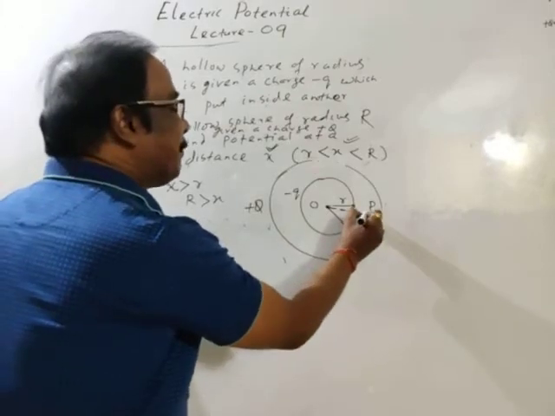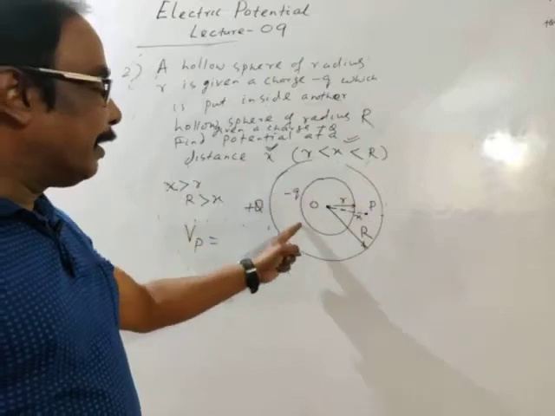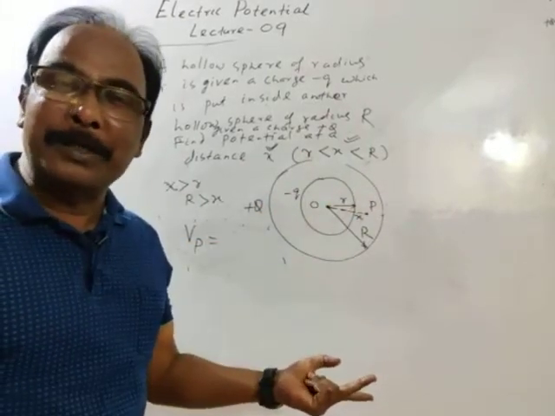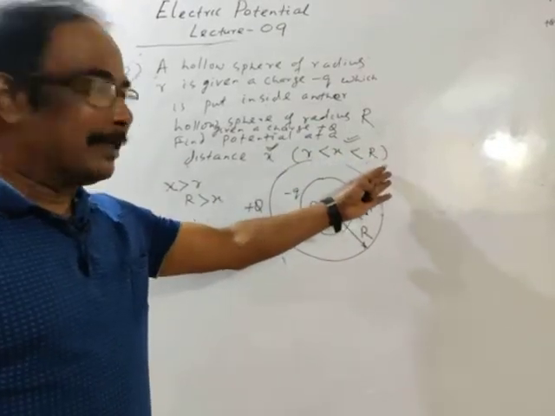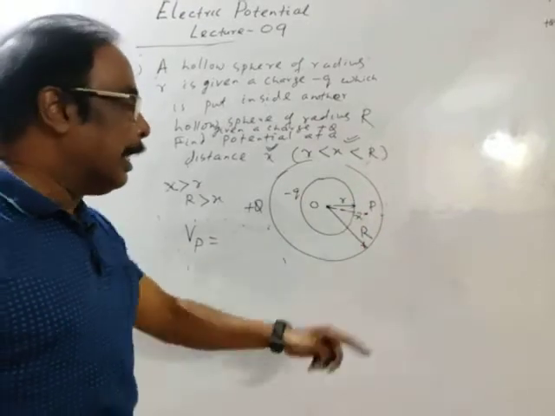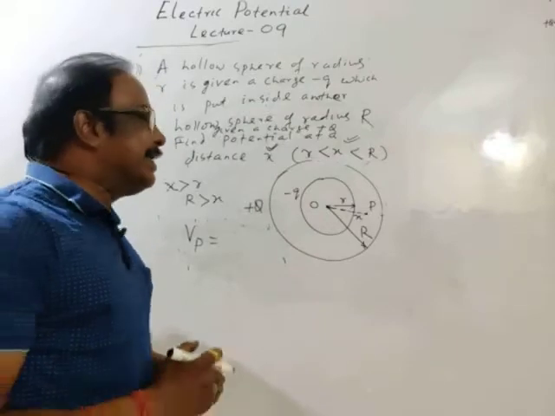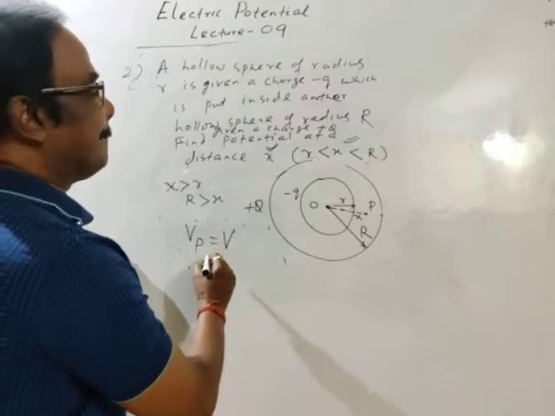See, this is a point P outside with respect to inner cell and inside with respect to outer cell. Now, for this given condition, the point P is outside with respect to inner cell and inside with respect to outer cell.